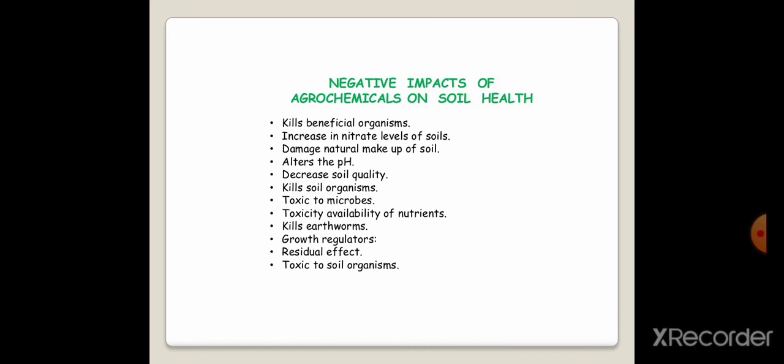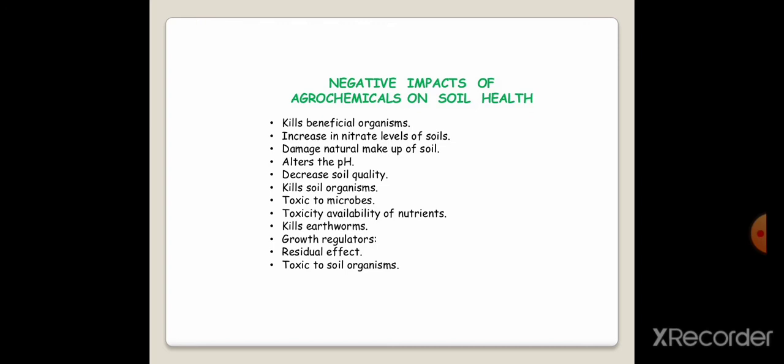Then increase in nitrate level of soil. The different fertilizers which are increasing the fertility of soil also get destroyed with the help of agrochemicals. It damages the natural pH of soil, that is, it alters the pH. Then it decreases soil quality. It also kills a number of microorganisms, and it increases the toxicity level of nutrients.